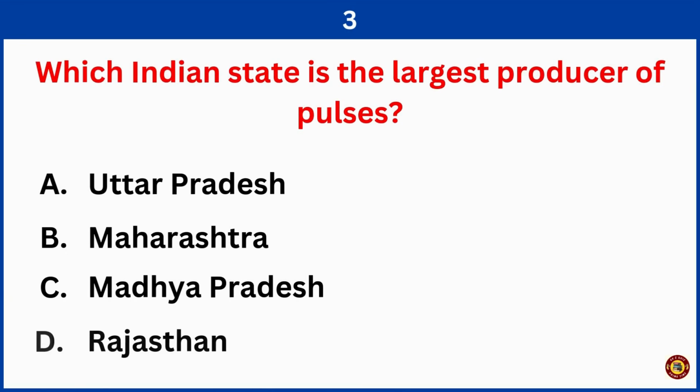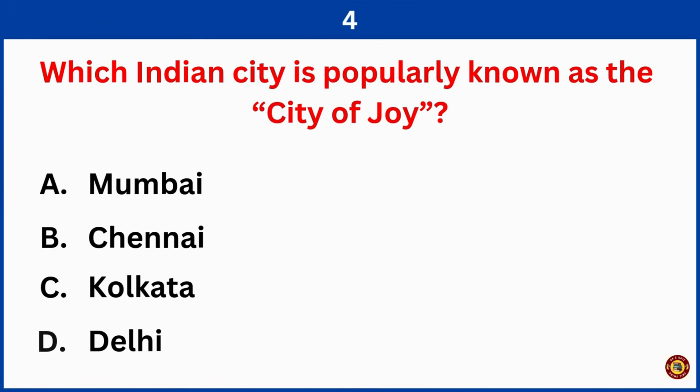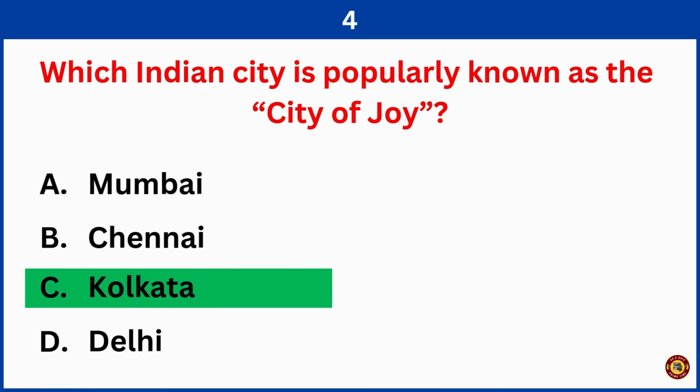Which Indian state is the largest producer of pulses? Right answer is option C, Madhya Pradesh. Which Indian city is popularly known as the City of Joy? Correct answer is option C, Kolkata.